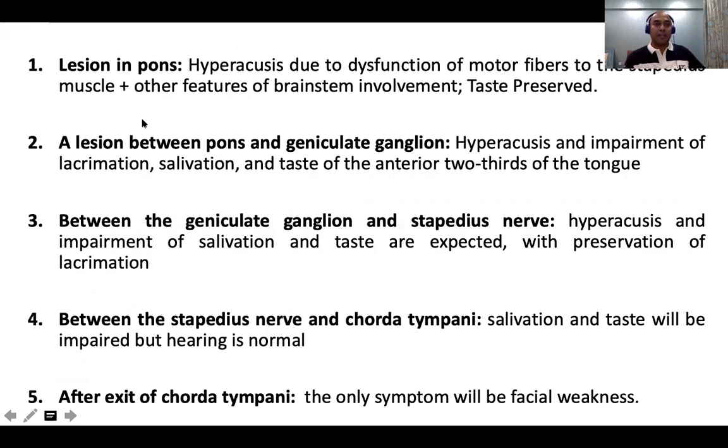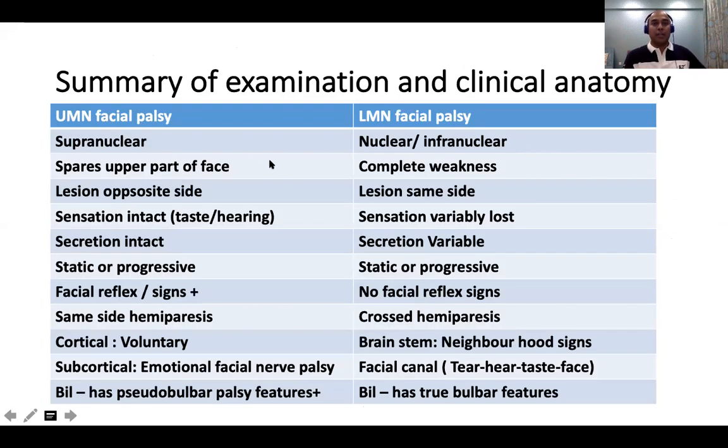So the same thing I've written here: lesion in the pons and geniculate ganglion. If you want to take a snapshot, a screenshot or something, you can take it. The same thing in the theoretical form is written here, right? So, summary of examination.